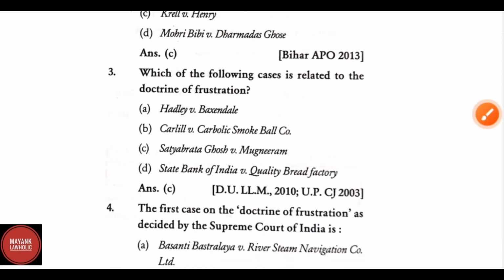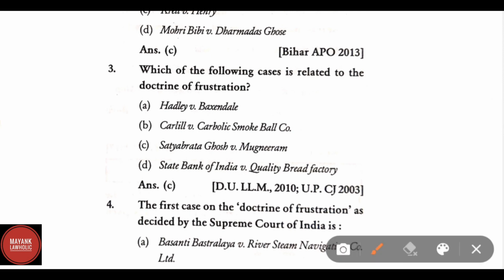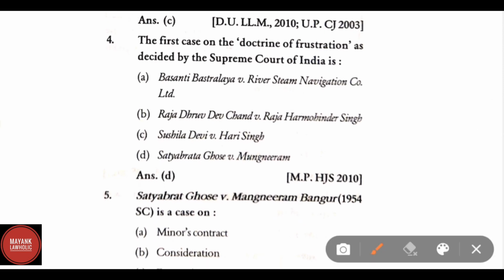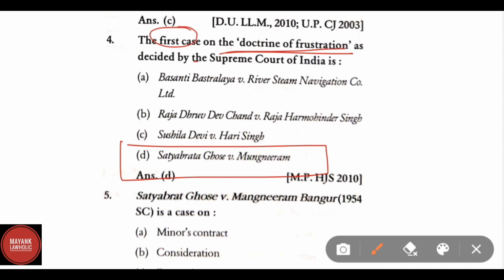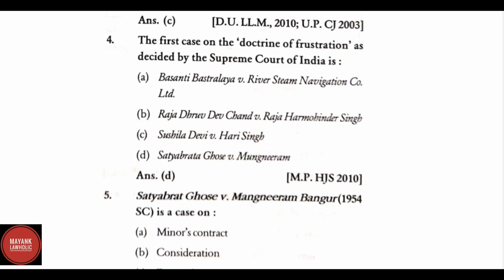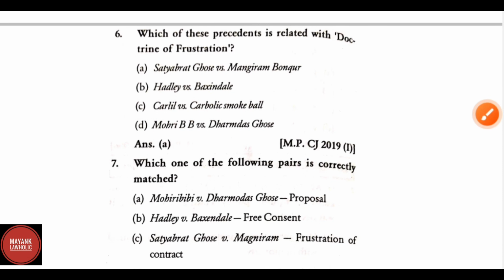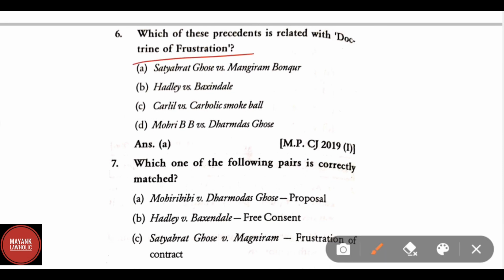Which of the following case is related to the doctrine of frustration? Correct answer is Satyavrat Ghosh versus Mugneeram. The first case on the doctrine of frustration as decided by the Supreme Court of India is Satyavrat Ghosh versus Mugneeram. It is the first case decided on the doctrine of frustration by Supreme Court of India. Satyavrat Ghosh versus Mugneeram Bangur, 1954 Supreme Court, is a case on doctrine of frustration. Which of these precedent is related to doctrine of frustration? Correct answer is Satyavrat Ghosh versus Mugneeram Bangur.